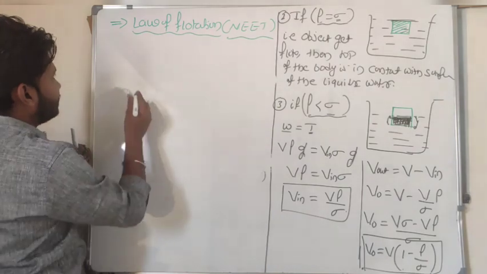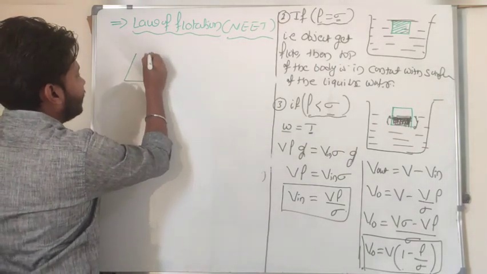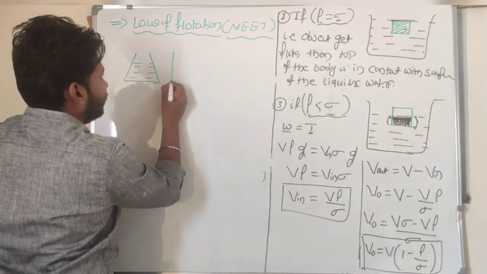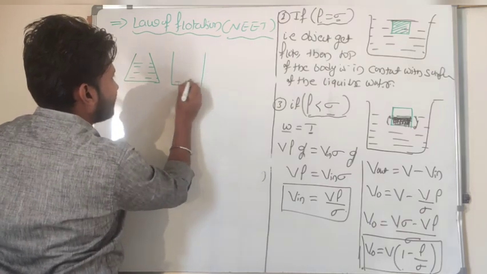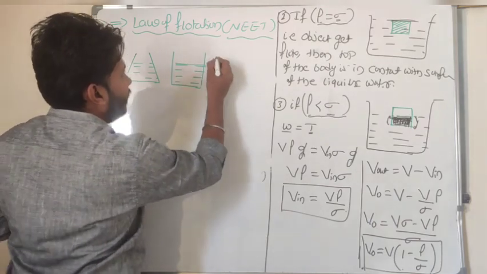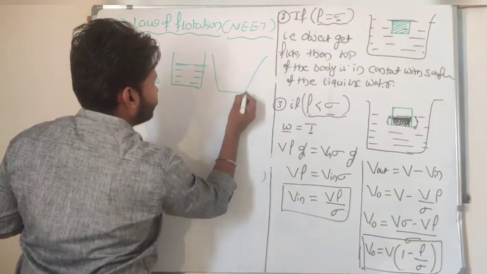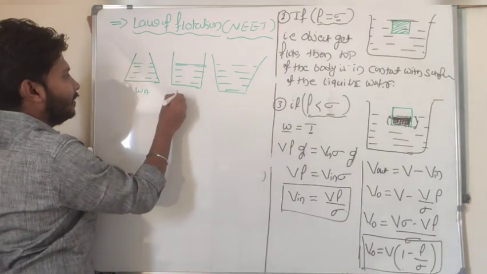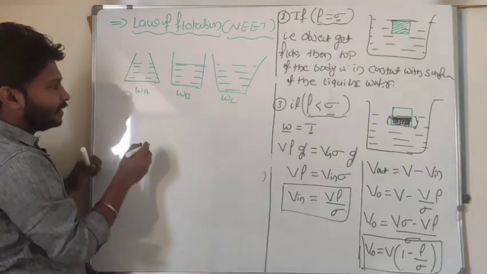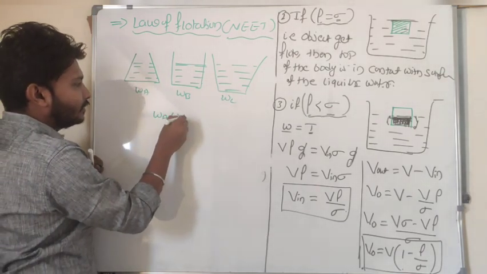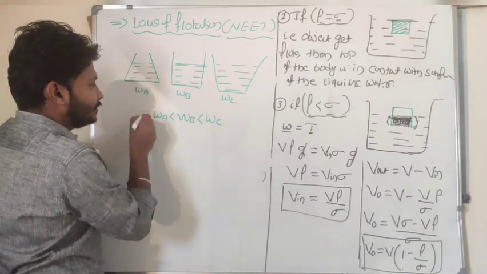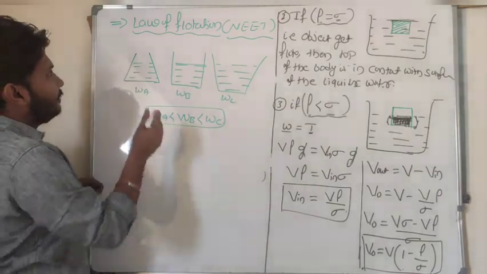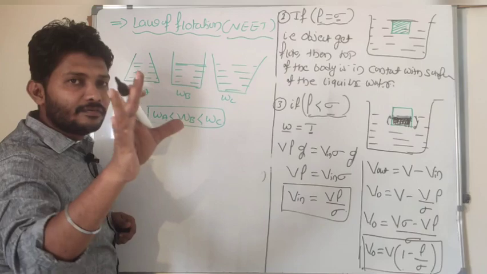For example, I will take 3 different containers here. This is one container, this is the second container, and this is the third container. These containers have different weights, W of A, W of B and W of C. Let us take W of A smaller than W of B, and W of B smaller than W of C. Even though they have different weights, I need to find out whether the pressure acting on these 3 containers is the same or different.